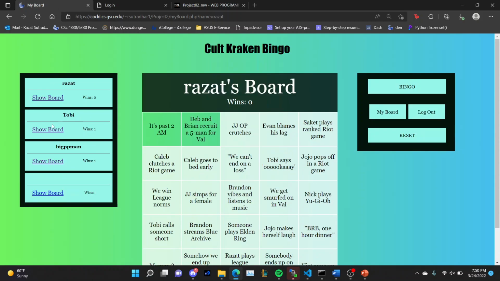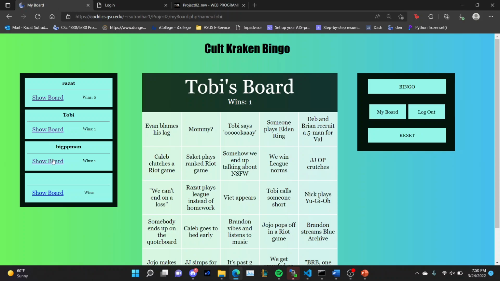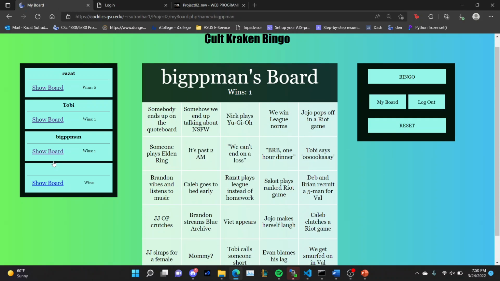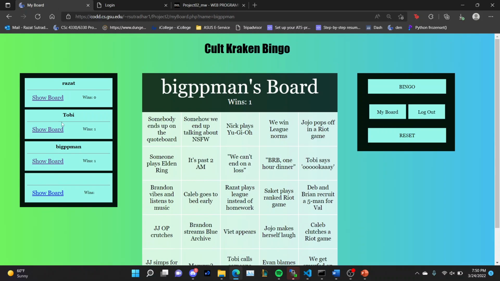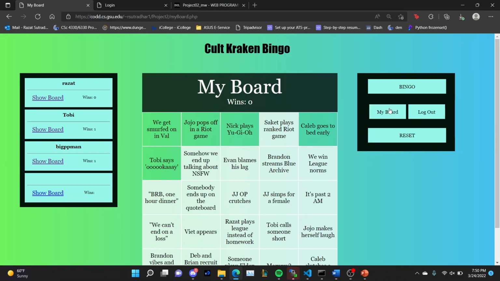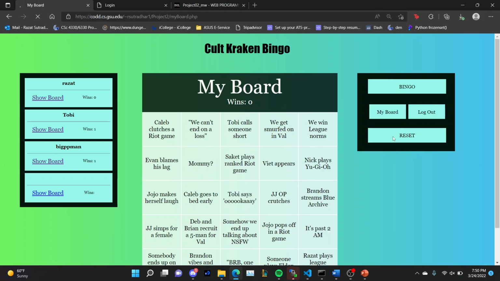This is my board. This is Toby's board. I believe they reset their boards recently. And Big PP Man's board. And then we can go back to my board. And we also have bingo and reset. So if I hit reset, that gives me a new board completely.